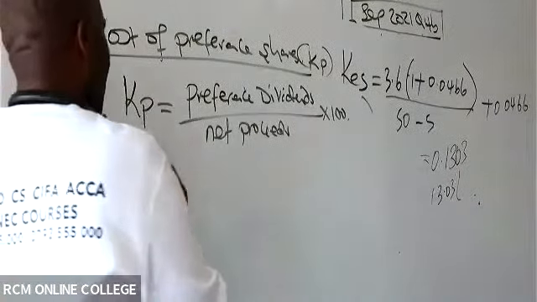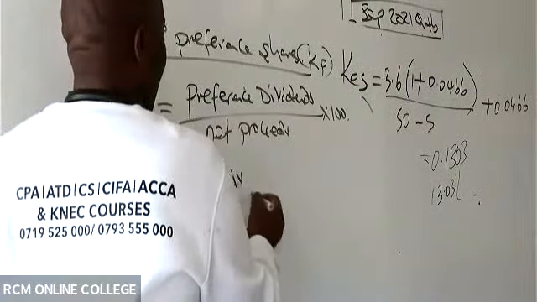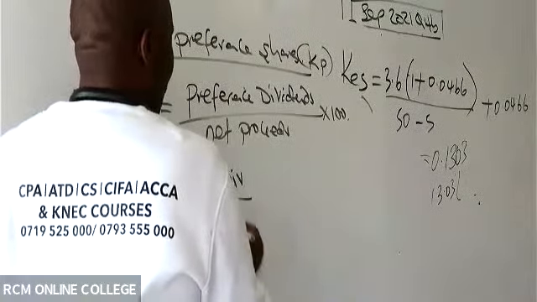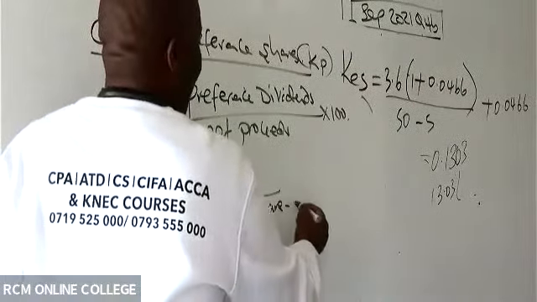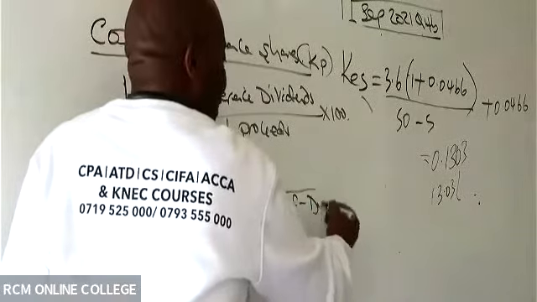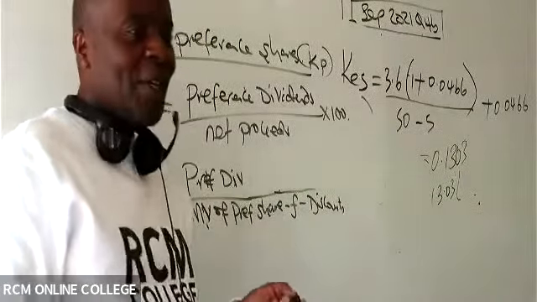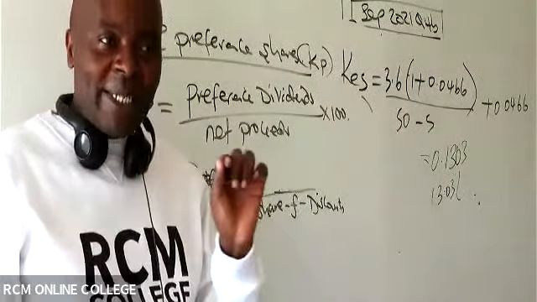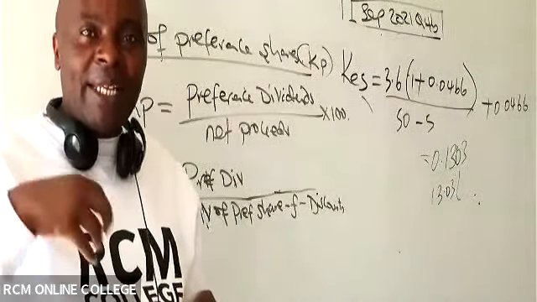What I mean here, ladies and gentlemen, is that I will take this preference dividend and divide it by the market value of the preference share, minus any flotation costs, minus any discounts. The same is applicable to bonds and even shares. If you're told that shares are issued at a discount of 2, then you must subtract that discount, because we're looking at how much we are earning as an organization.